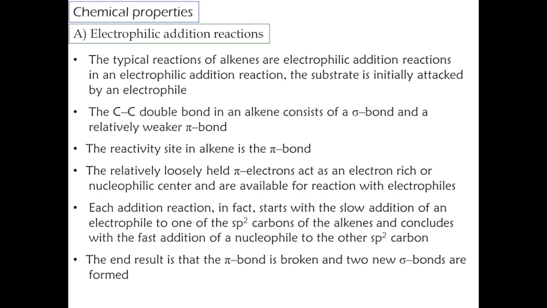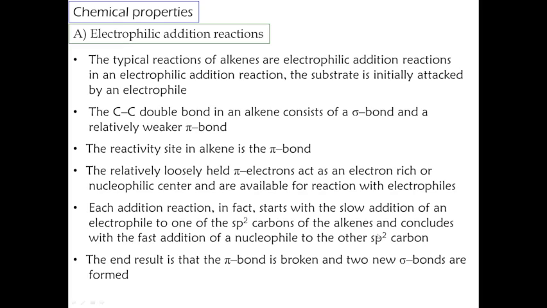The relatively loosely held pi electrons act as an electron-rich or nucleophilic center and are available for reaction with an electrophile. Each addition reaction, in fact, starts with a slow addition of an electrophile to one of the sp2 carbons of the alkene. As you know, in a carbon-carbon double bond the two carbons are sp2 hybridized, and the electrophile approaches one of the sp2 hybridized carbons of the alkene.